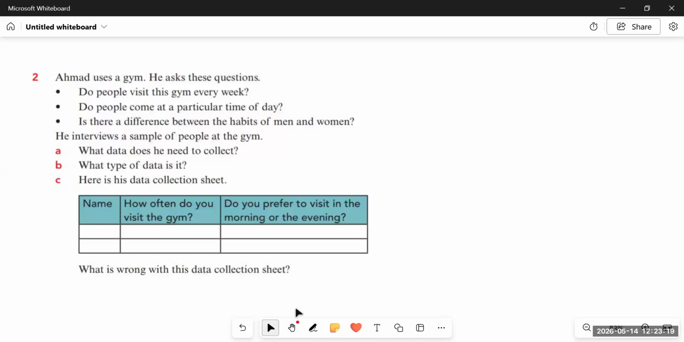Okay. And then part B says what type of data is it? So it's of course categorical data because we cannot give the answer in numbers. That is, do people visit? So the answers will be either yes or no, or telling the information about men and women. It's not like how many times are people coming. So we have to tell the number of times or like that. So that's basically a categorical data.